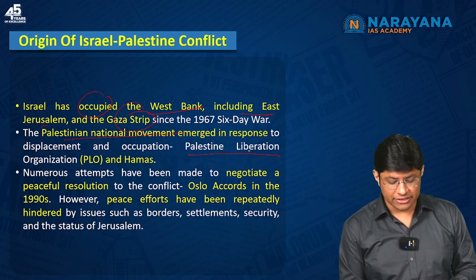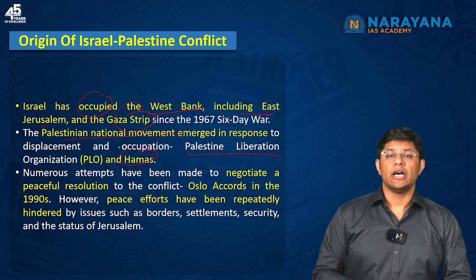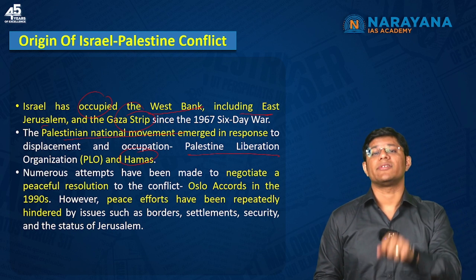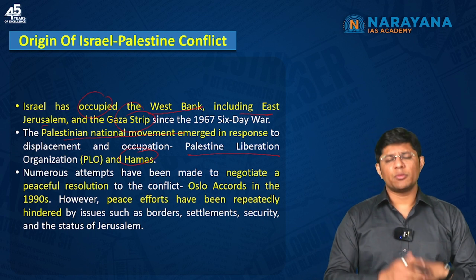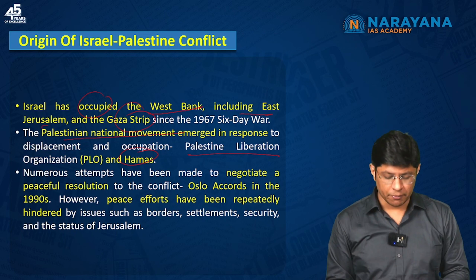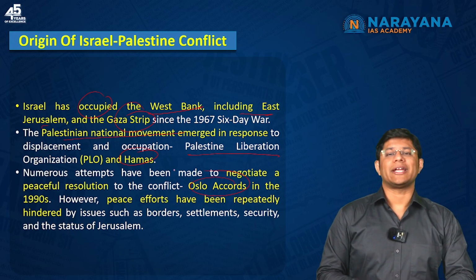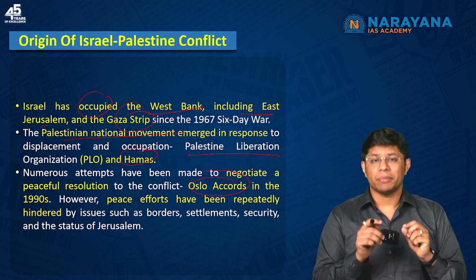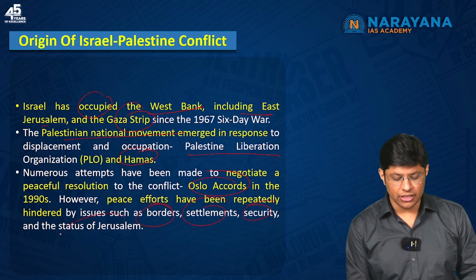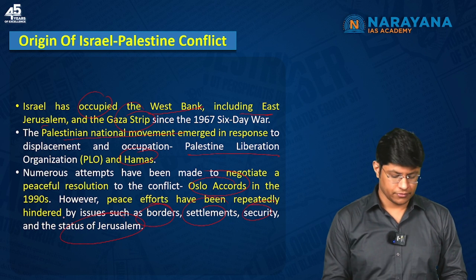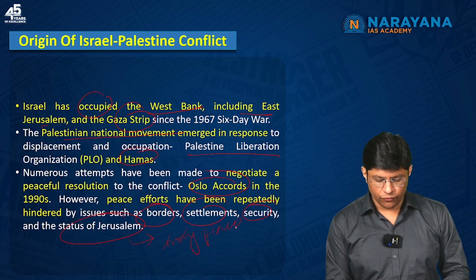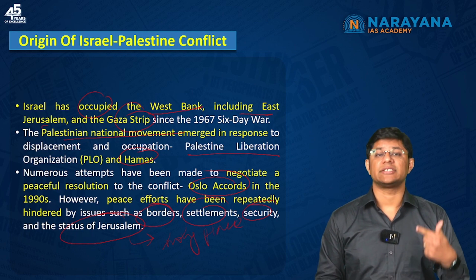For example, the Palestine Liberation Organization and Hamas were such groups formed to fight against the Israelis politically as well as militarily. And numerous attempts were made to negotiate peace between the Israelis and the Arab nations. For example, we have the Oslo Accords in the 1990s, but unfortunately, the peace efforts were hindered by issues such as borders, settlements, security, and the status of Jerusalem. Jerusalem is a holy place for the Muslims, for the Christians, as well as the Jews.